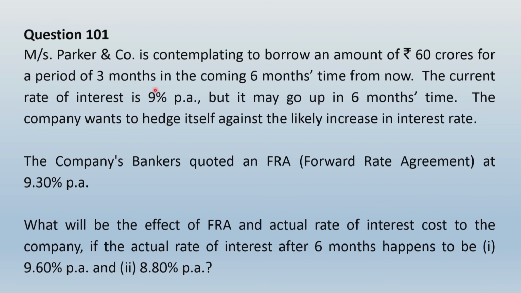Please try to understand this line of the question. Company wants to borrow for a period of 3 months in coming 6 months time from now. So it will be basically 6/9 FRA, correct? In the question, the rate of interest quoted by bank is 9%, and the reference rate at one place is given as 9.6%, and at other place it is given as 8.8%, and we have agreed to borrow at 9. So if the reference rate is 9.6%, obviously we will make gain, and if the reference rate is 8.8%, we will incur loss.